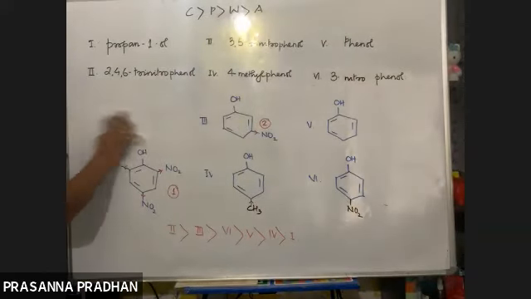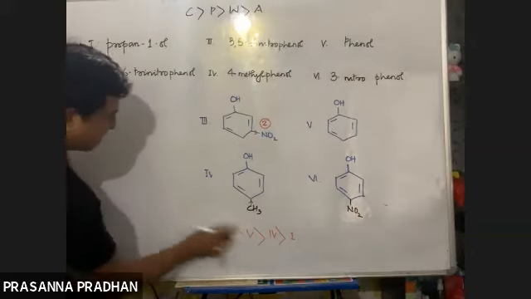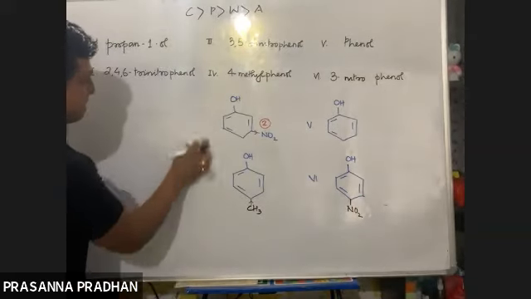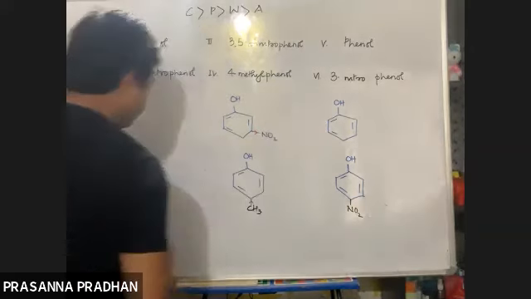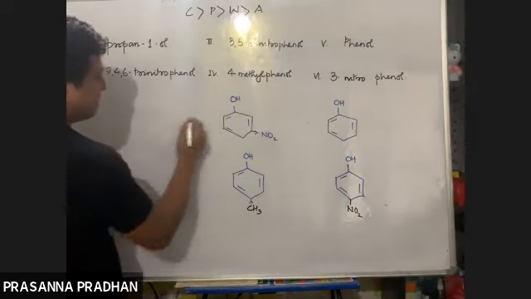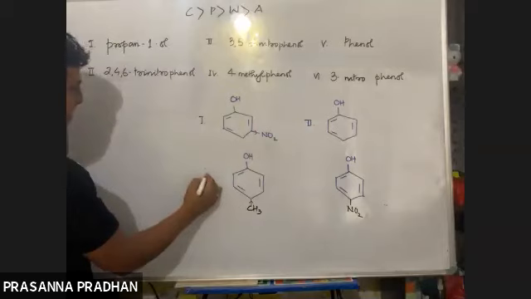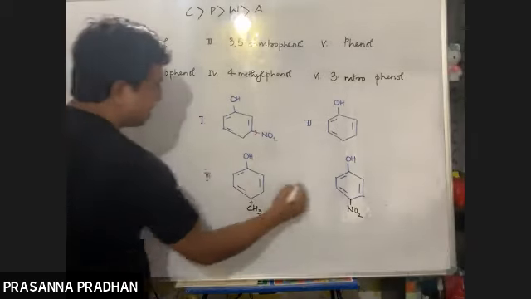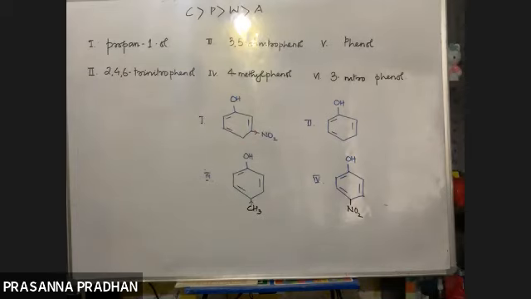You compare the acidity among these 4. Now let us label these as 1, 2, 3, and 4.